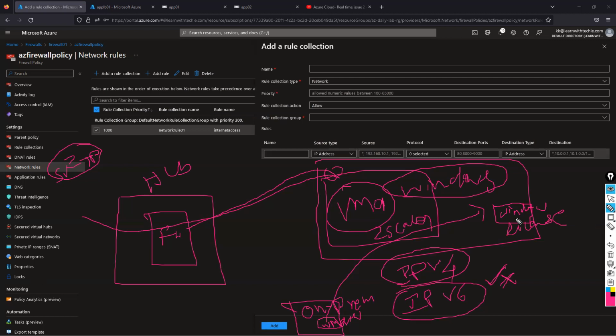This one, in the next video, I will give the solution. In the meantime, you can try to check the previous issue's answer. If you want, you can implement it in your own subscription and check how to get internet access for the backend pool VMs of a Standard Load Balancer. That is the first thing. And the second thing, I have given two issues today, and you can review them and get the answers.